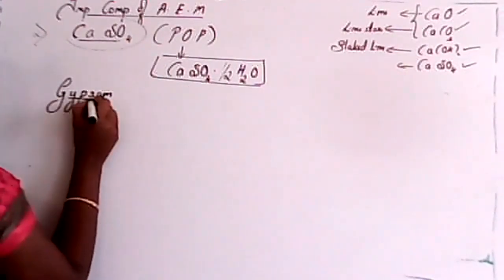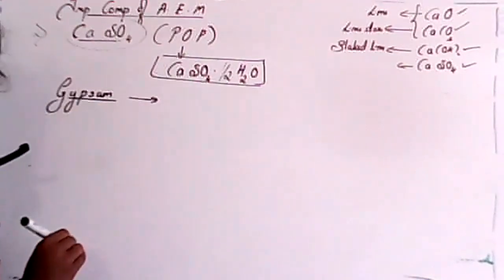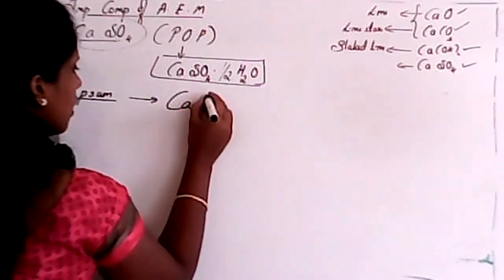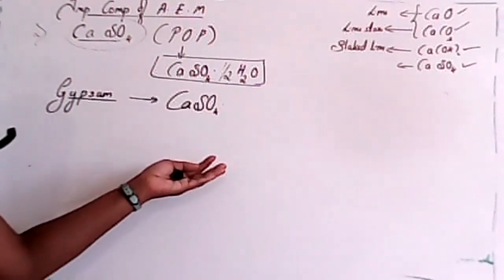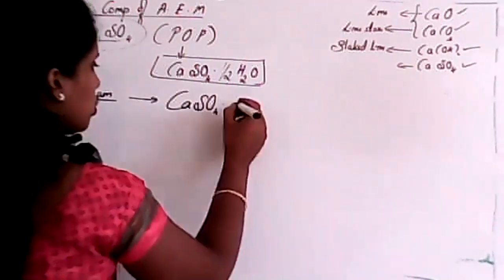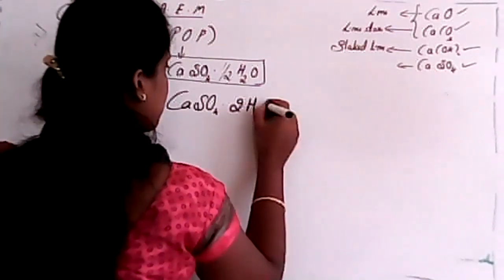So gypsum, what is the composition of gypsum, student? So calcium sulfate with how many molecules of water? Yes, 2 molecules of H2O. This is nothing but gypsum.